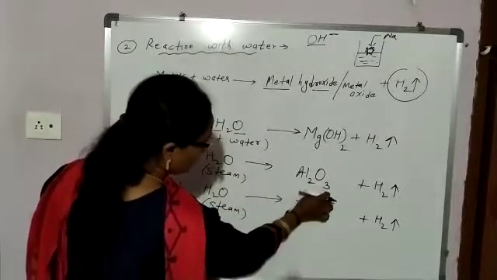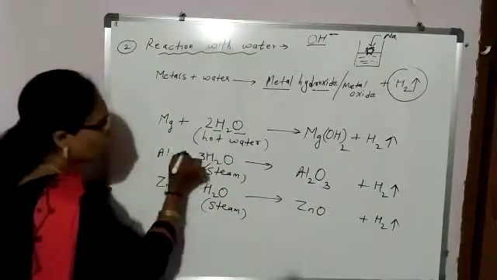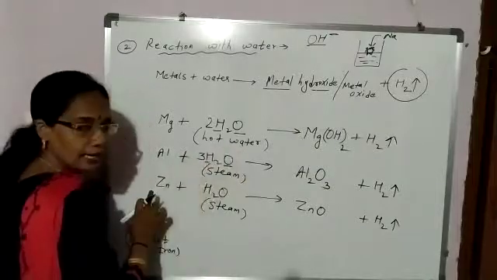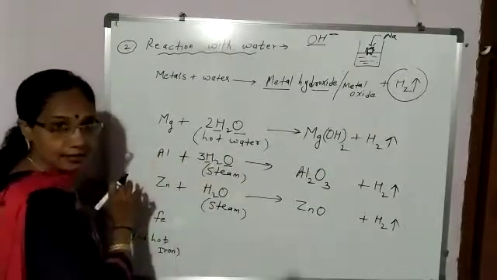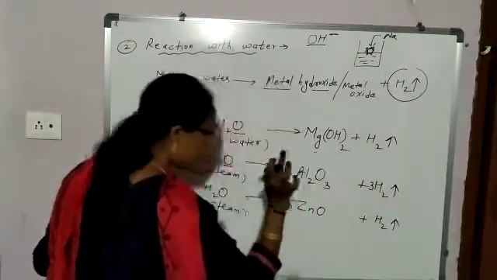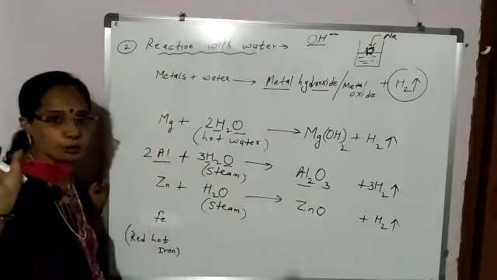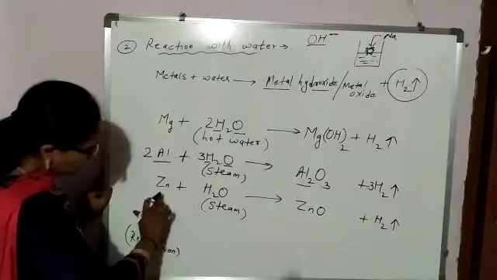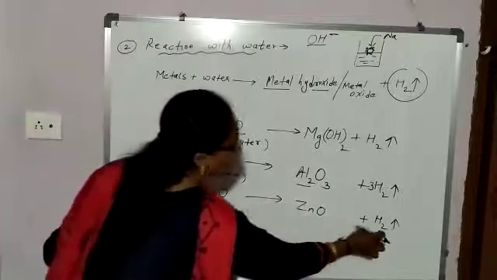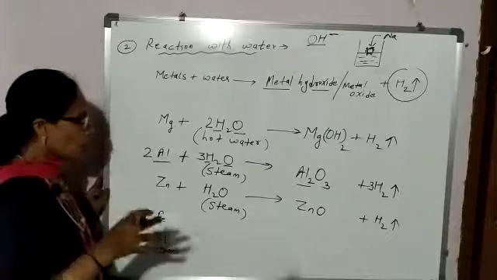How many oxygen here? 3. This side 1. You will add in front 3. Now, this 3 is for hydrogen and for oxygen. Oxygen becomes 3, but hydrogen, 3 2s are 6. This side 2. In front you will add 3, so 3 2s are 6. Aluminium 2. This side 1, you will add in front 2. Next here, how many oxygen atoms? 1. Here also 1. Hydrogen 2, zinc 1, zinc 1. This is already balanced.